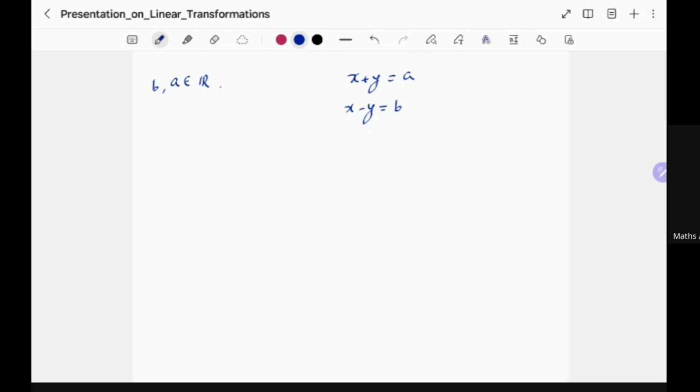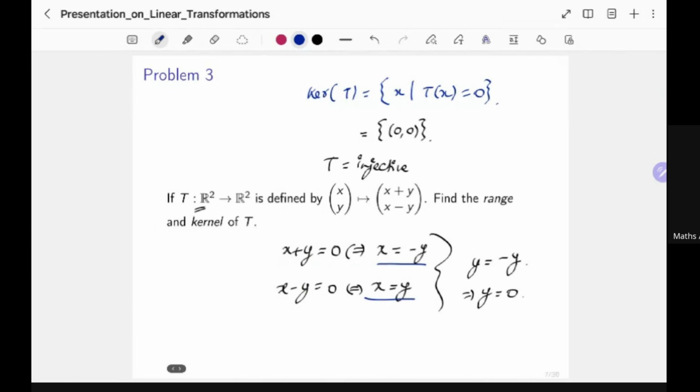And if you solve them, you will see that it must imply that x is a plus b over 2 and y is a minus b over 2. Okay, so that means for any such a and b, you will have a solution. You will have a unique solution in x and y. That means this is really an isomorphism. This T is really an isomorphism. So the range is the whole thing, and the kernel is trivial.